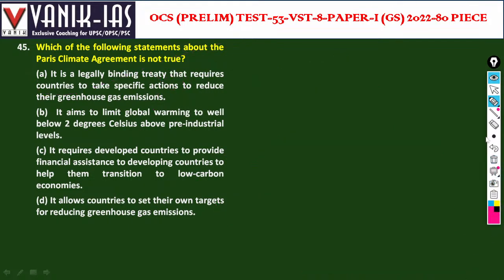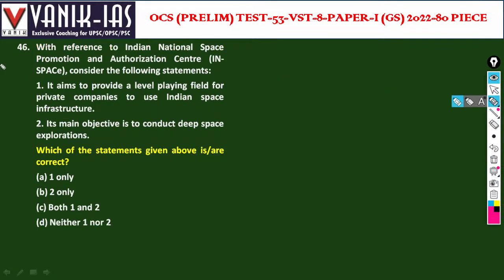Last, the most important was the Glasgow summit, where India promised net carbon neutrality by 2070. With reference to the Indian National Space Promotion and Authorization Center, IN-SPACe, consider the following statements. It aims to provide a level playing field for private companies to use Indian space infrastructure. Yes, it is for private companies. The main objective is to conduct deep space exploration. No, the main objective is collaboration with the private sector. That is why IN-SPACe is done. So one only is the correct answer.